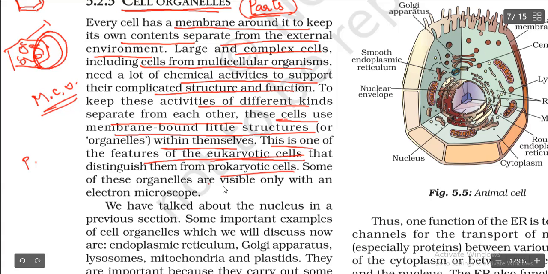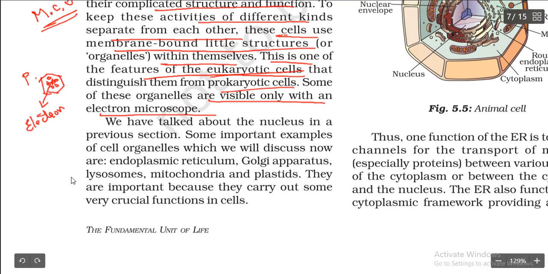Some of these organelles are visible only with an electron microscope. The cell itself is a very small thing that we see under a microscope, right? So then what about the parts in it? The parts are also very tiny. To look at these parts, we have to see under an electron microscope, which is a complex microscope.